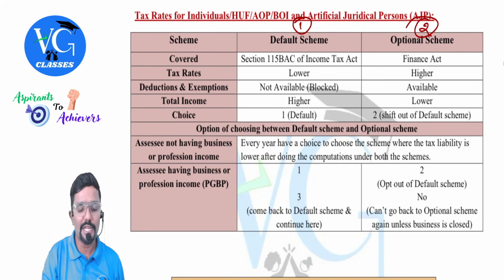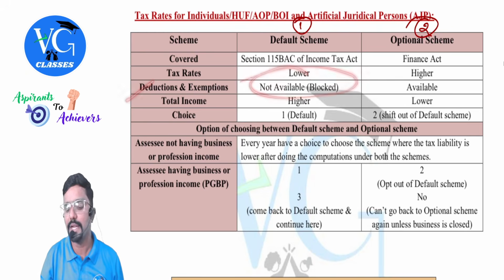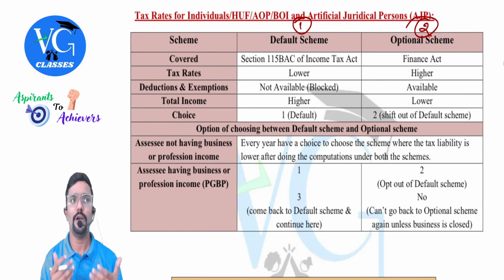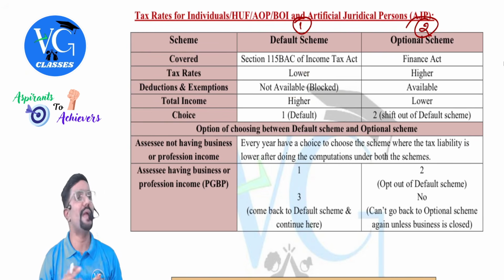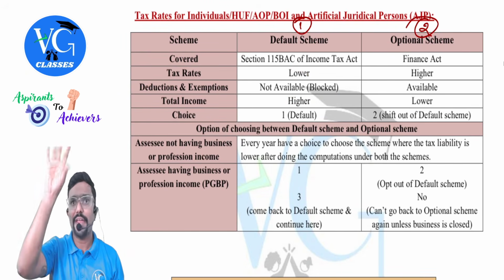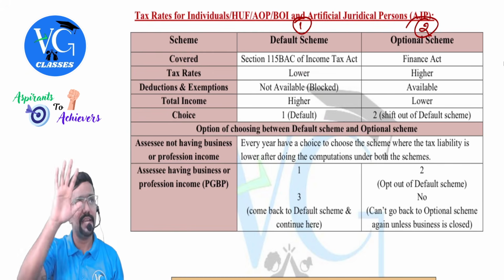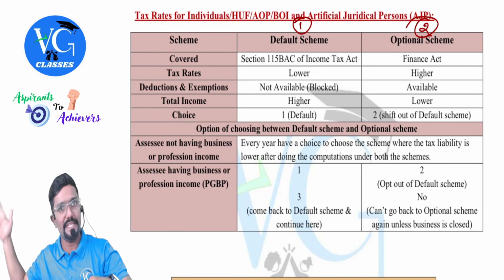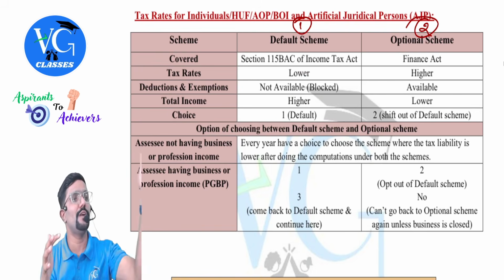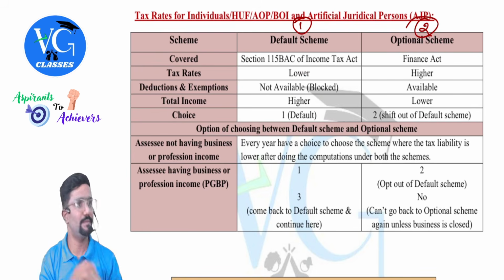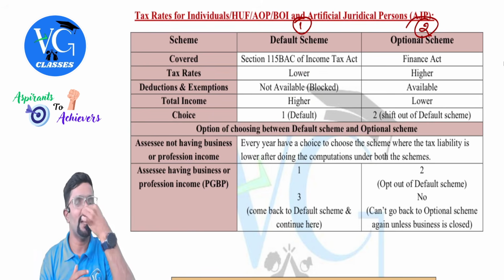And sir, when will you teach that when the deductions or exemptions are blocked? Guys, I will not be teaching it in this chapter. I will be teaching it under the respective head. That is, there are 5 heads of income. Now, once I cover each of the heads, at the end of each head, I have given a table telling if the assessee follows the default regime, so and so is not available. So and so is not available.